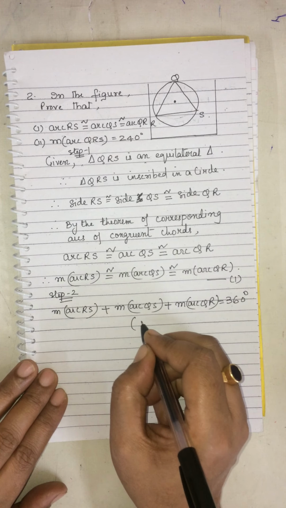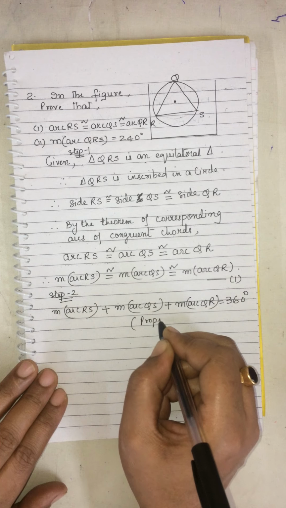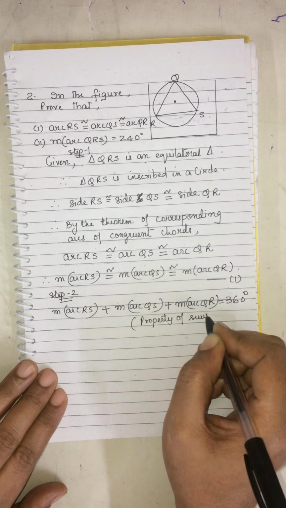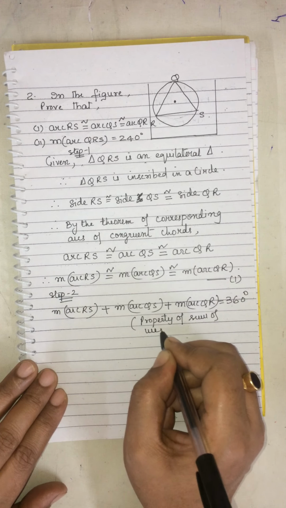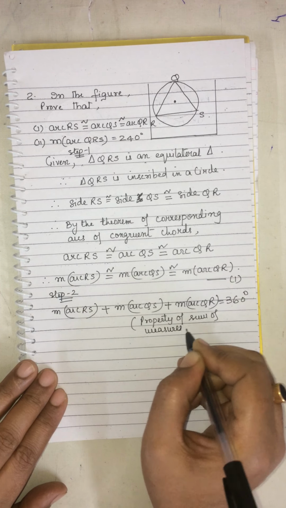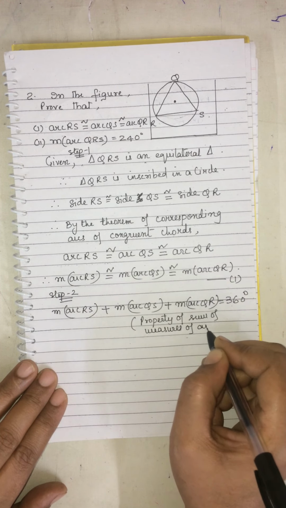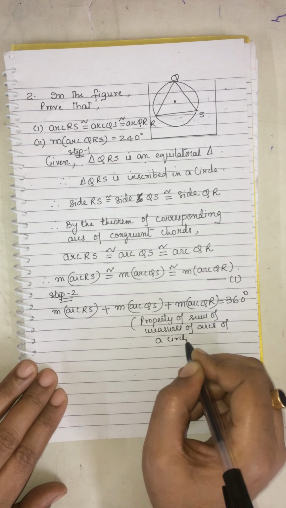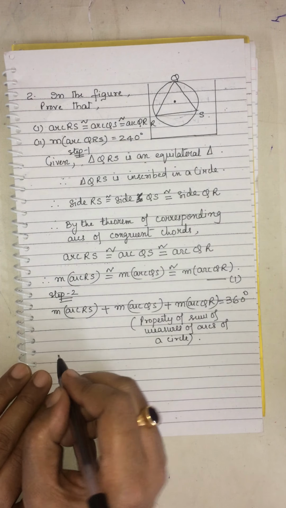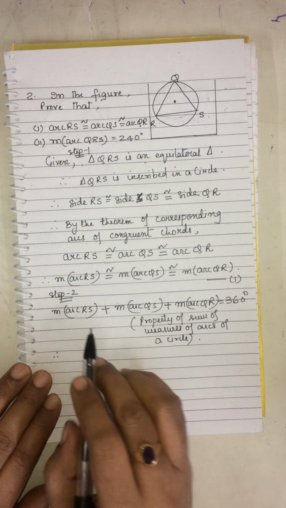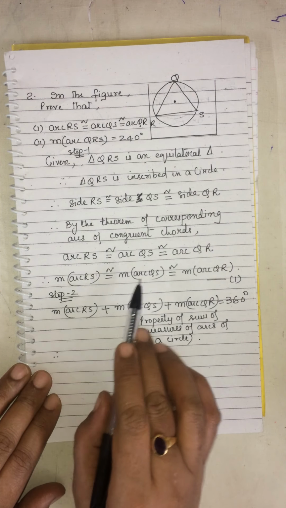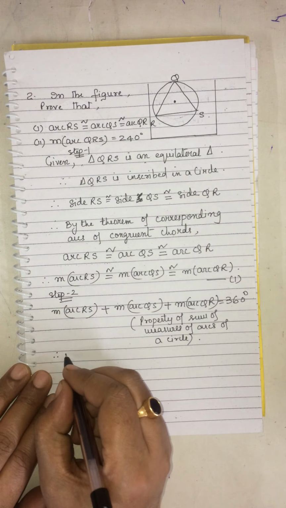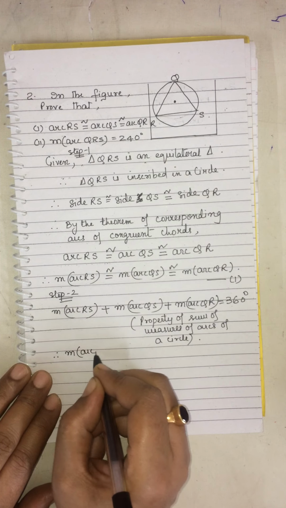What is the reason, children? Property of sum of measures of arcs of a circle.